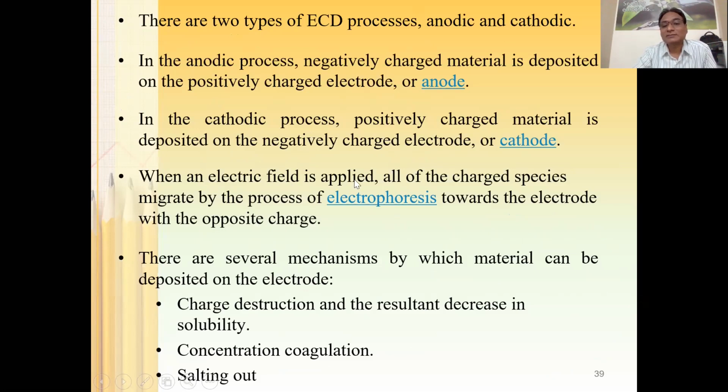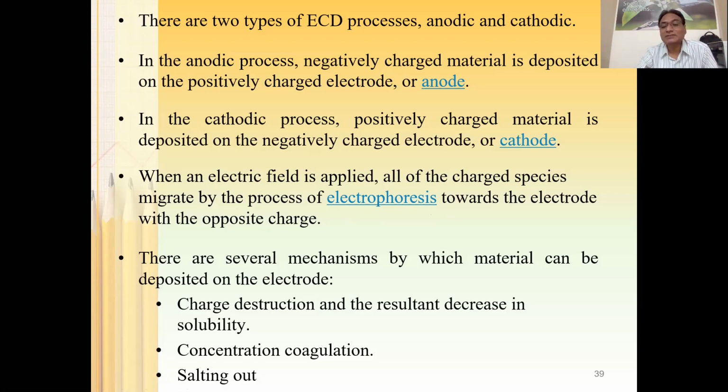Whenever the electric field is applied, all the charged species migrate by the process of electrophoresis towards the electrode with opposite charge. So the charged species, cations and anions, are going to be migrated to the respective electrode. Positively charged species migrate towards the negatively charged electrode, and negatively charged species migrate towards the positively charged electrode.